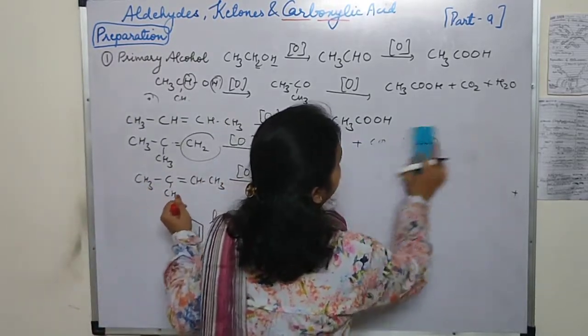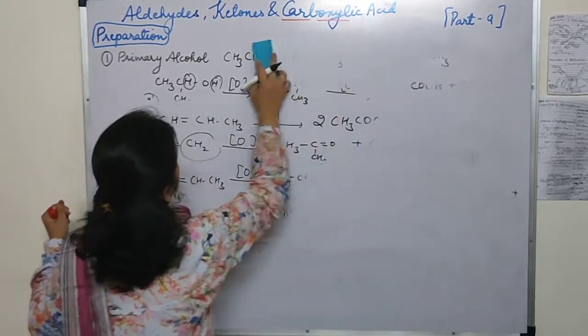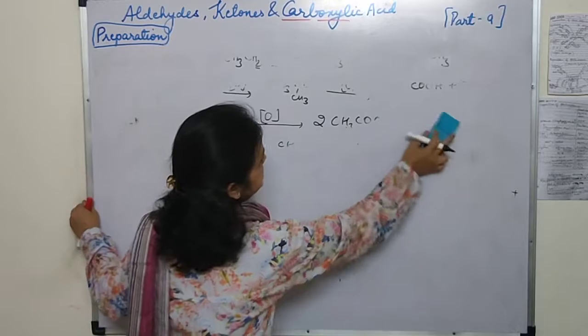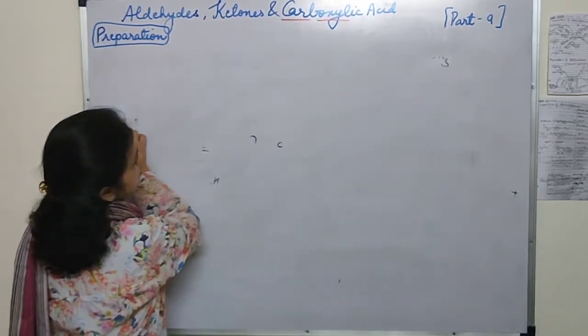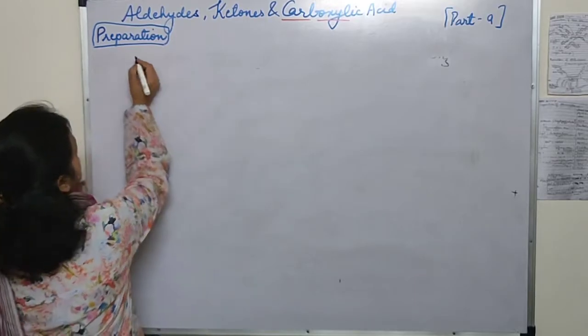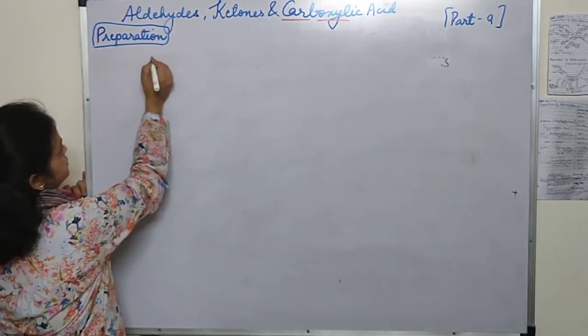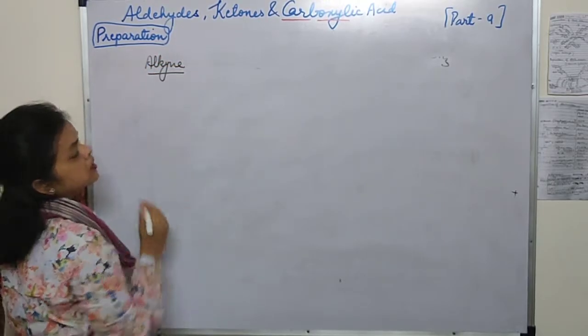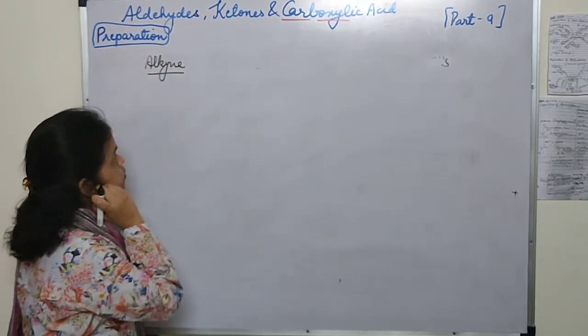Now the next one was how to convert alkynes into carboxylic acid, and we had seen in the flow chart there are 2 methods. The first one was with ozone.